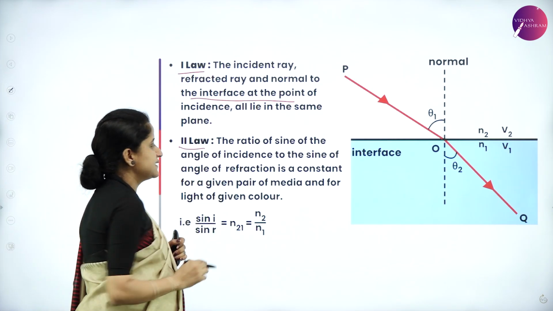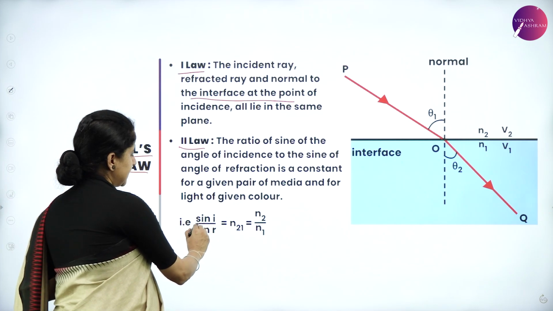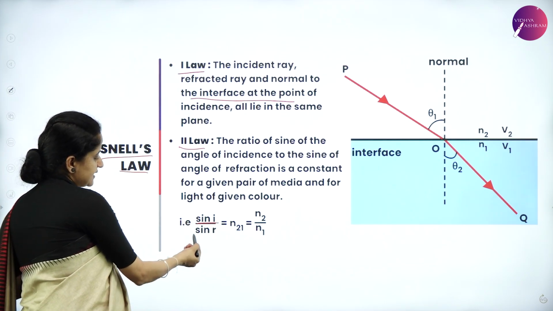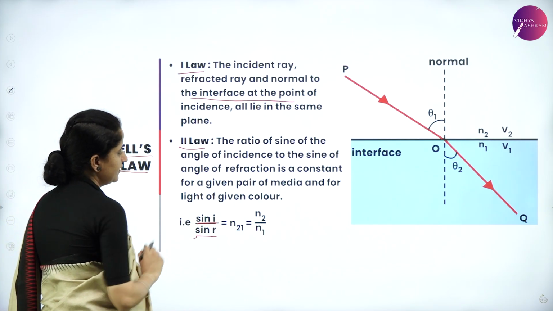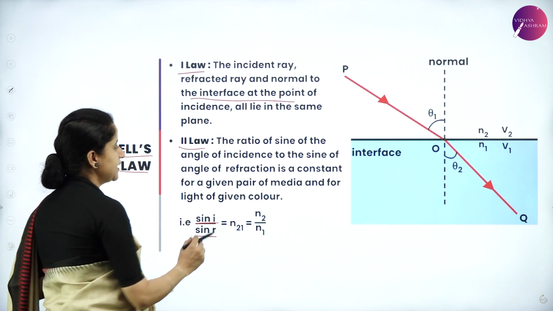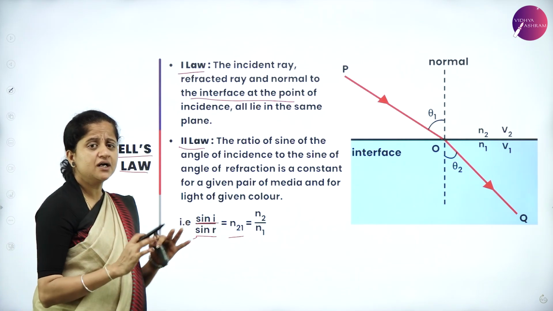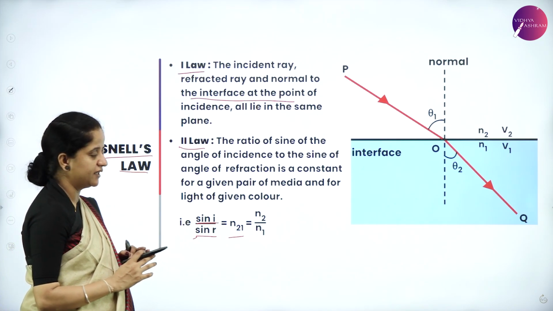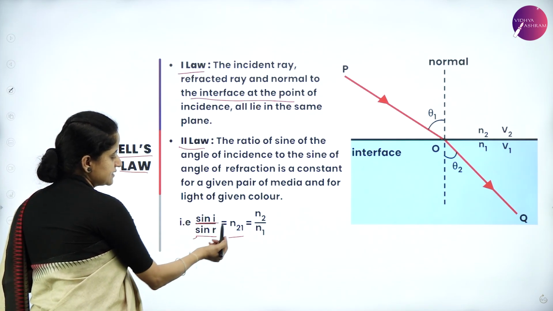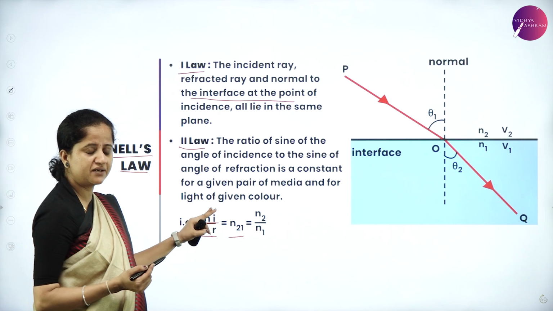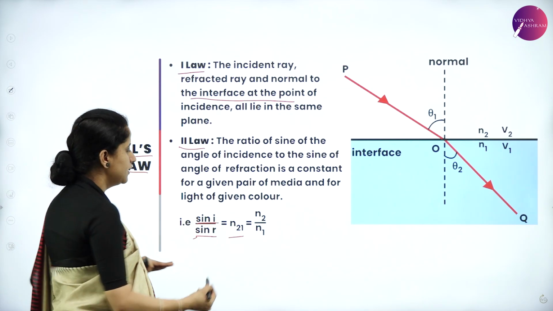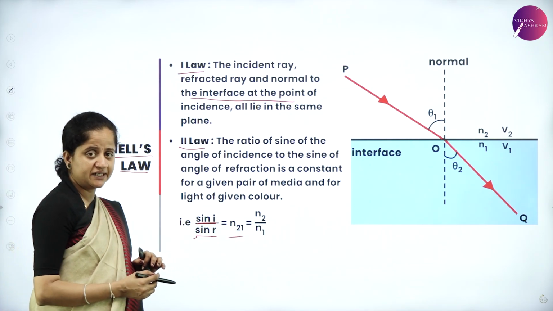And the second law says that the ratio of the sine of the angle of incidence to the sine of the angle of refraction is always constant for a given pair of media and for a given wavelength of light, which means sin i / sin r = n21, which is the refractive index of medium 2 with respect to medium 1, which is nothing but n2 divided by n1.